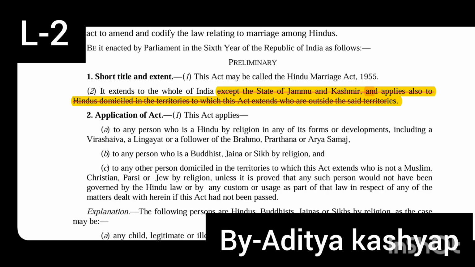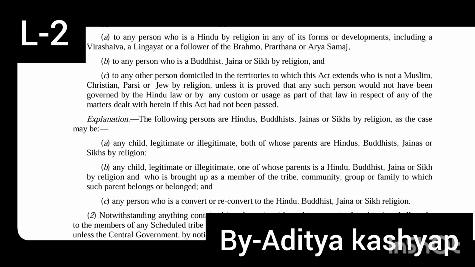So basically, overall, this section says who is a Hindu. Any person who follows Virashaiva, Lingayat, or the Brahmo, Prarthana or Arya Samaj is a Hindu. Any person who is a Buddhist, Jain or Sikh by religion is a Hindu. And any person who is not a Muslim, Christian, Parsi or Jew by religion is also a Hindu. That's it. Now let's move to the explanation. The explanation says that the following persons are Hindu, Buddhist, Jain or Sikh by religion, as the case may be. So let's talk about the other perspective of who is a Hindu.